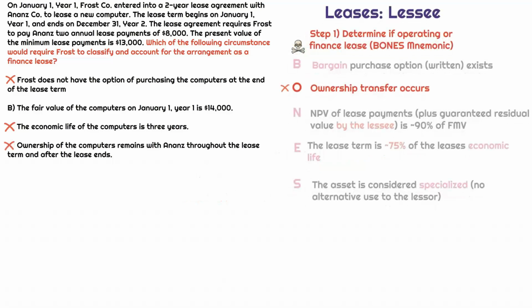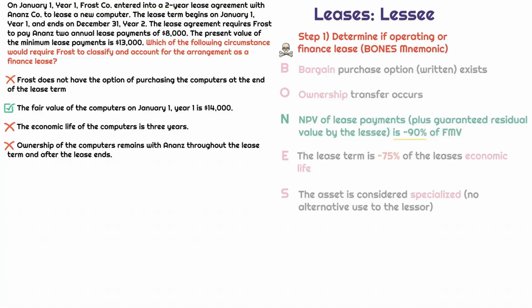And finally, ownership of the computers remains with Anans throughout the lease term and after the lease ends. This will be incorrect because ownership will need to transfer in order for it to meet one of the 5 criteria, right? The O in the Bones mnemonic. By remaining with the lessor, by definition, it will not transfer.